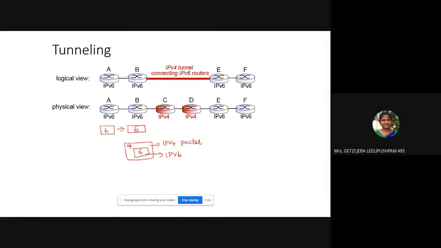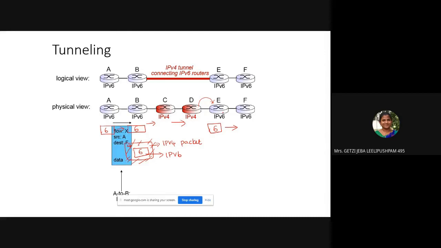Now the packet comes here, to a router that knows both version 4 and version 6. He understands that the next hop is version 6, so he decapsulates. He removes the outer packet and gives only the IP version 6 packet onward. This is what is called tunneling.